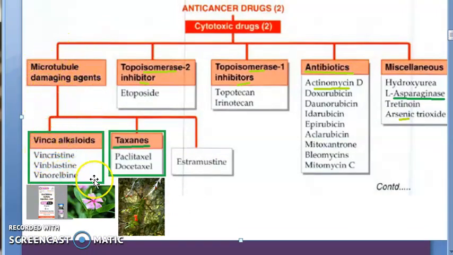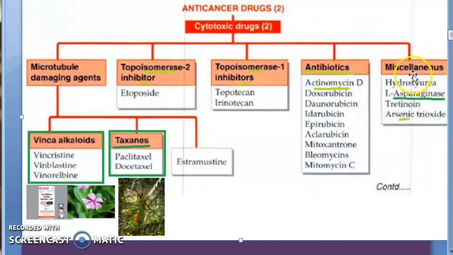microtubule damaging agents like vinca alkaloids and taxanes. Vinca alkaloid examples are vincristine, vinblastine, vinorelbine. They are from the periwinkle plant. Okay, they are natural agent cancer therapy. Taxanes are from the yew tree, Y-E-W, yew tree. Examples are paclitaxel and docetaxel. Vinca alkaloids: vincristine, vinblastine, vinorelbine. Okay, you should know all these names, guys.